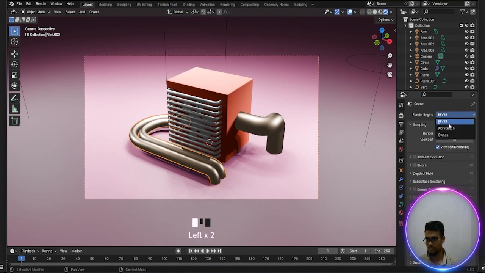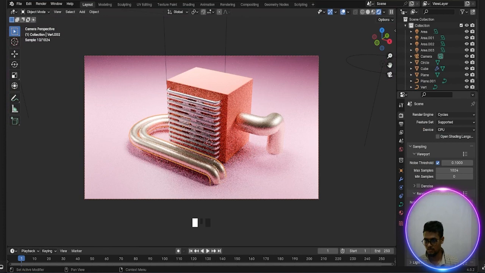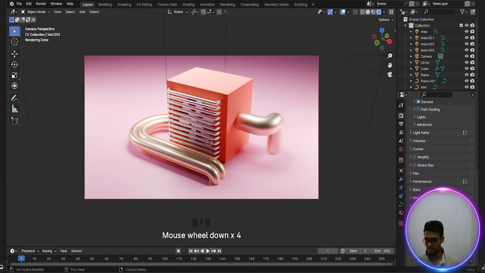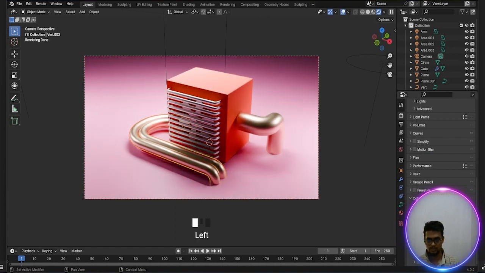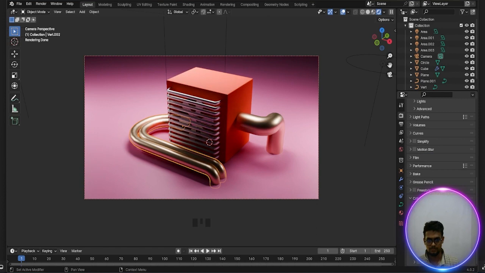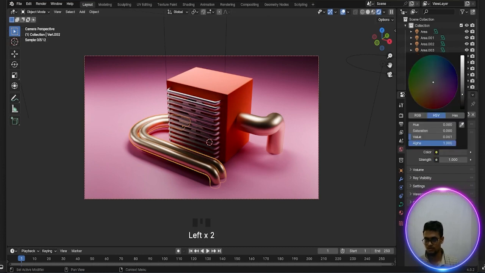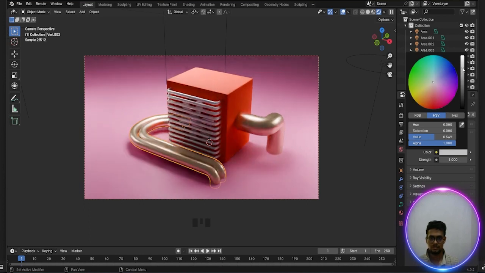Go to the render engine and Cycles and denoise, click, and probably sampling is 512. Done. And 512. Done. And go to the color management, look, medium to high contrast, and exposure a little dip. Okay, go to the world properties, background, and this should be done.